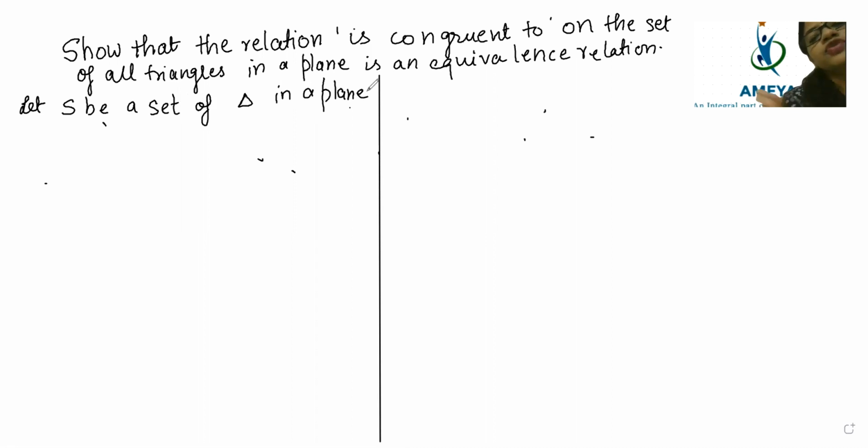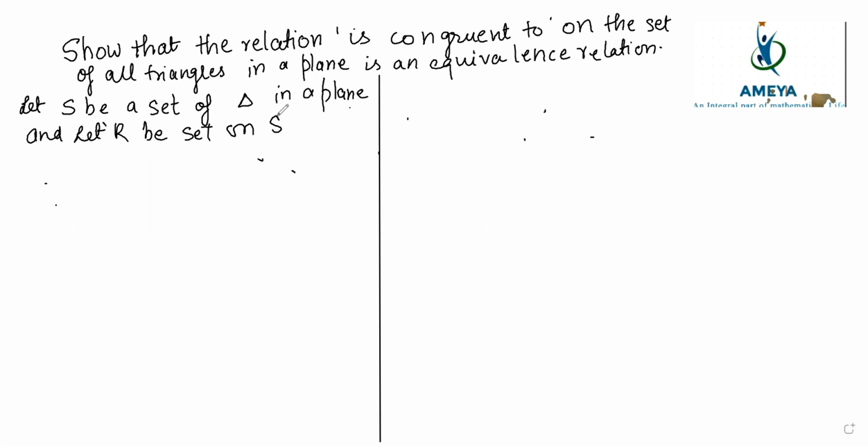R is a relation on those triangles which are congruent. Let R be a relation on S defined by